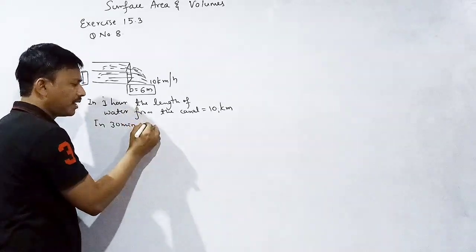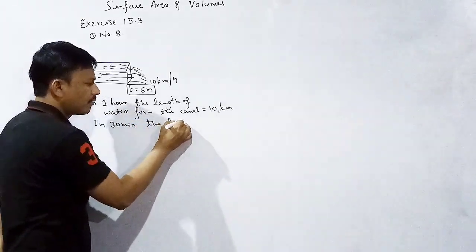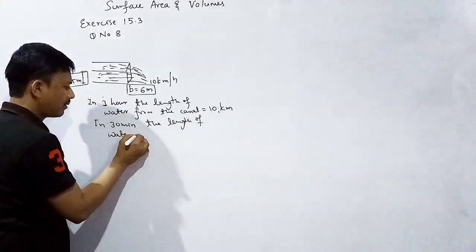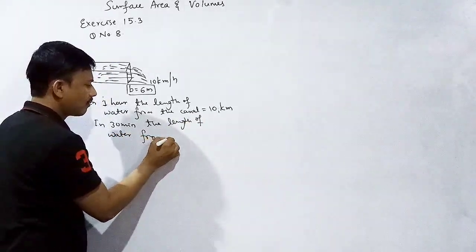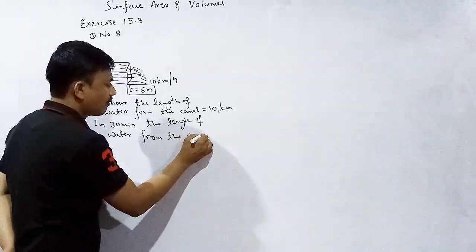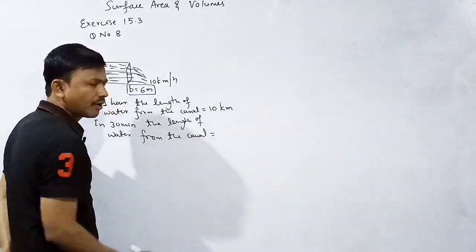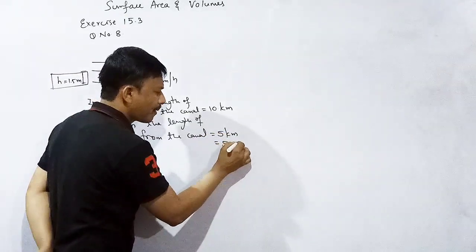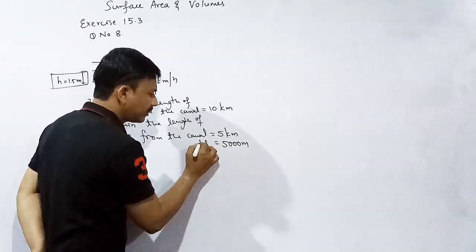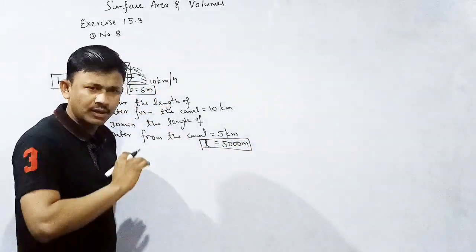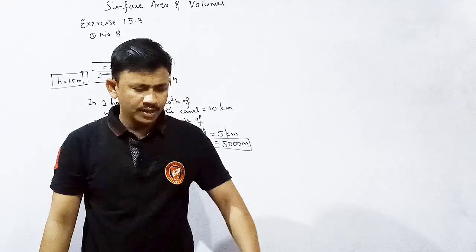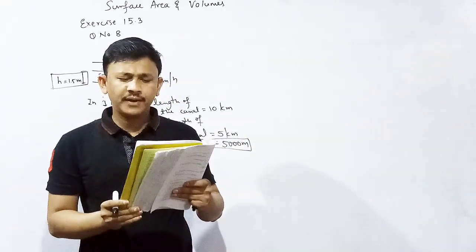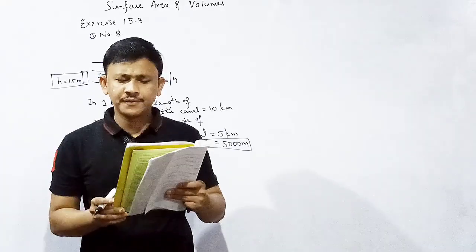Yes or no? In 30 minutes the length of water from the canal. What is the length of the water from the canal? 10 divided by 2, that is 5 kilometer. That is 5000 meter is the length of water from the canal. Length of water. Understood?